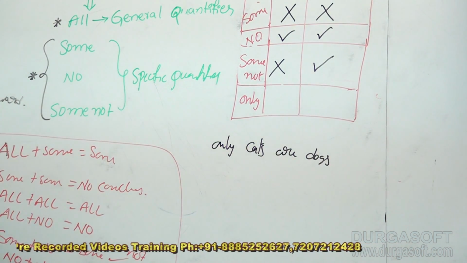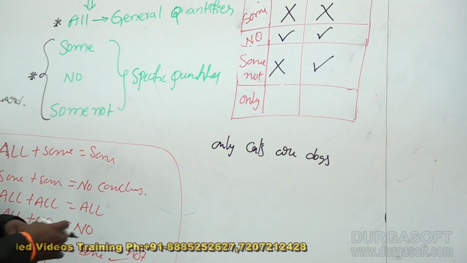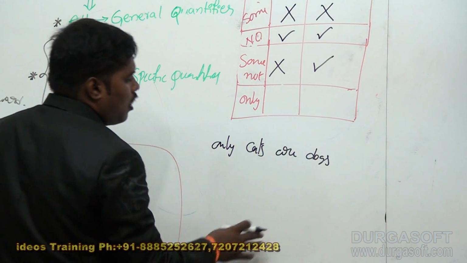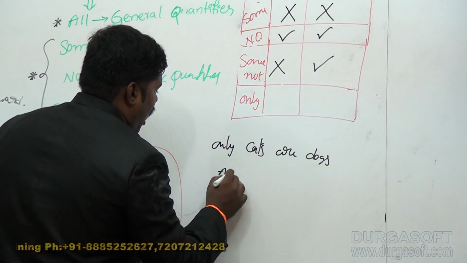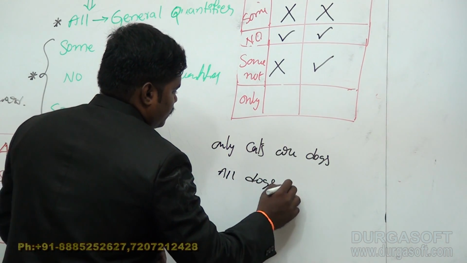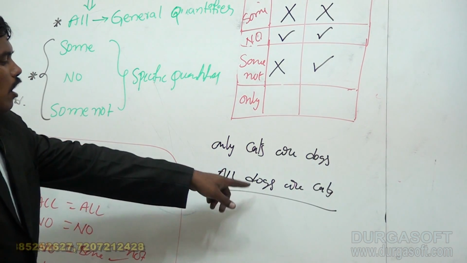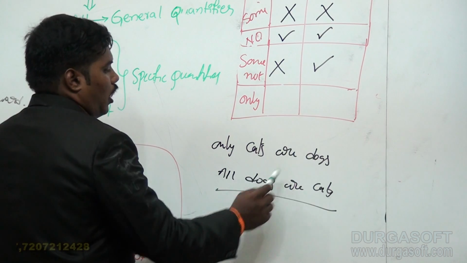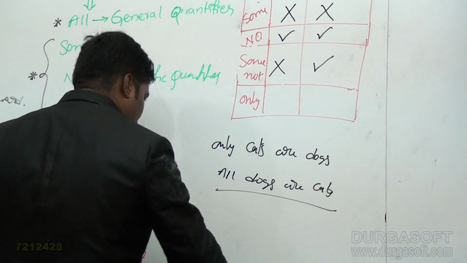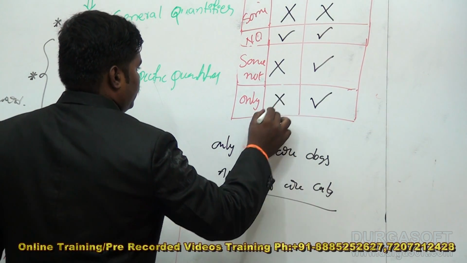Okay, that means what? All dogs are cats. Only cats or dogs means that dogs are only cats, that means all dogs are cats. Only cats or dogs means all dogs are cats. That means distribution to dogs. That means in the only condition, distribution to object and not for the subject.